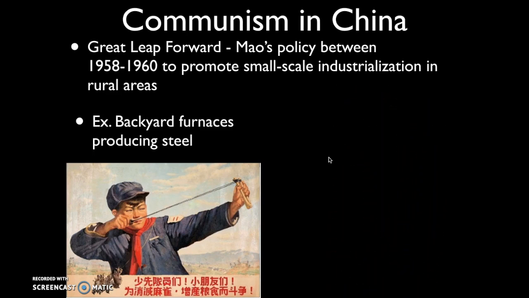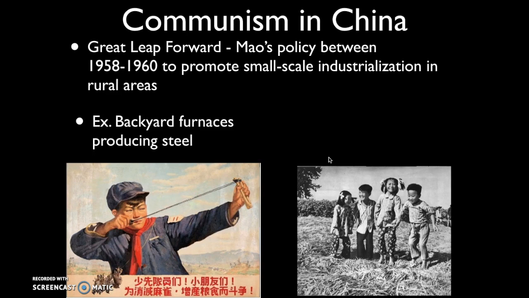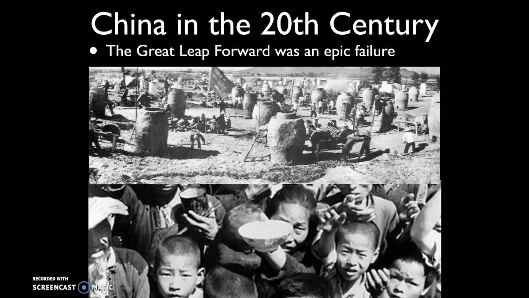The Chinese also decided to plant their crops more closely together and just add a little bit more fertilizer, thinking that would somehow lead to higher grain production. And in fact, it didn't. They created, though, these propaganda images showing children literally standing on top of fields of grain that were so closely grown. But in reality, these were just photoshopped images to try and persuade people that these policies of Mao Zedong were successful. But ultimately, the Great Leap Forward was an epic failure.